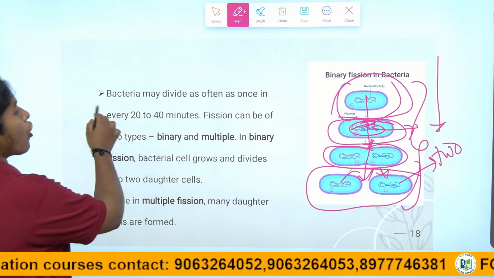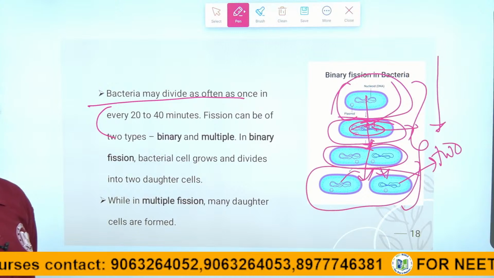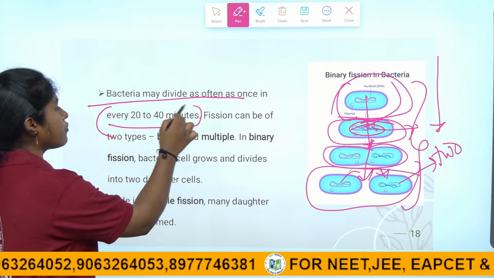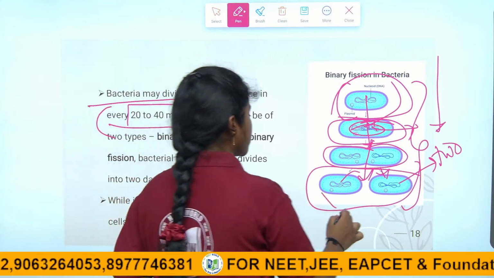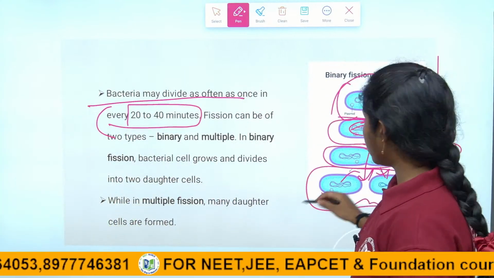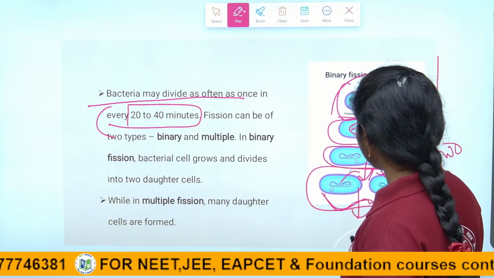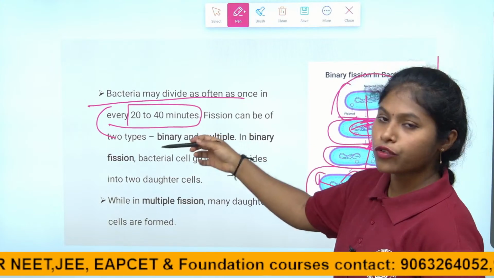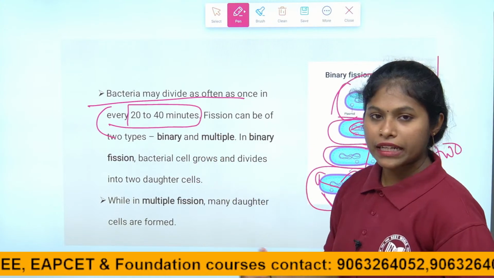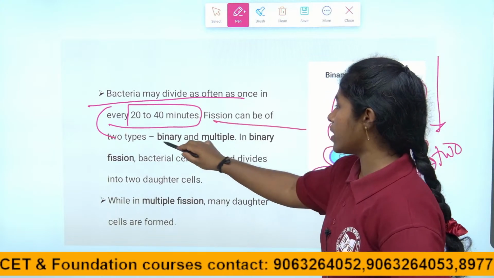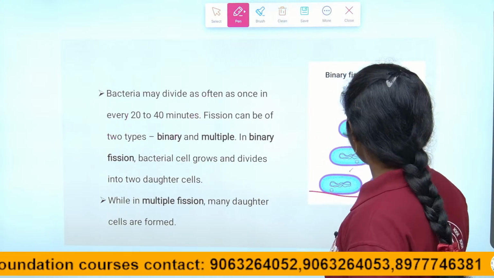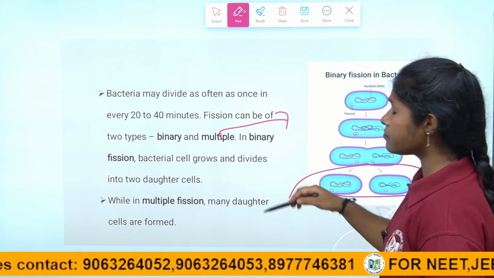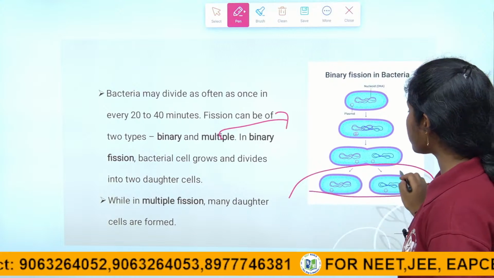So the bacteria divide once in every how many minutes? 20 to 40 minutes is enough to divide, to make 2 individuals of the bacterium through binary fission, right, children? Fission can be of 2 types. One is binary fission, in which we get 2 copies of the bacterium, and for multiple fission, the copies of the bacterium will be more in number.